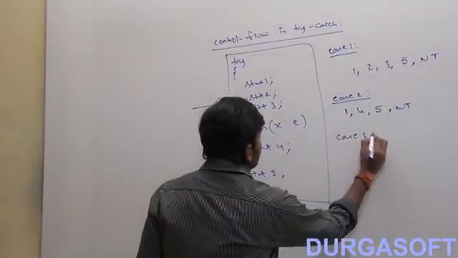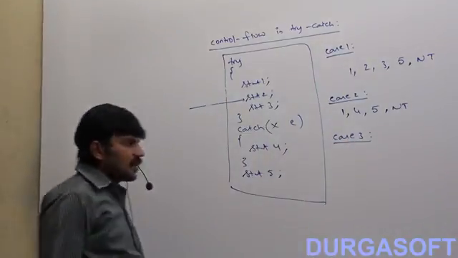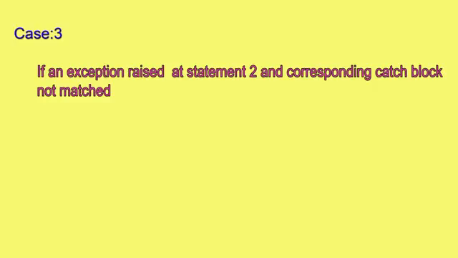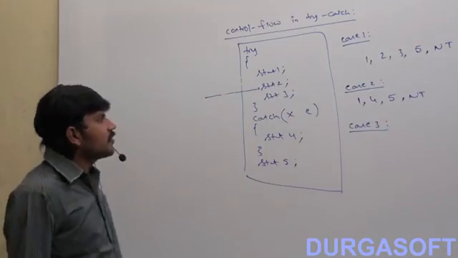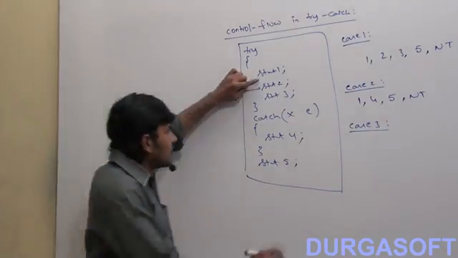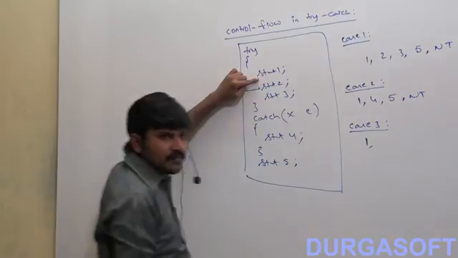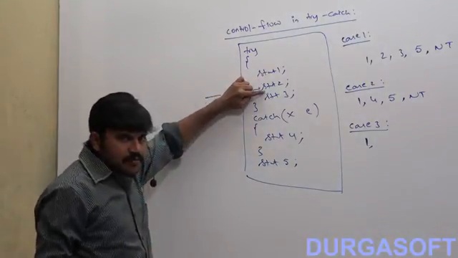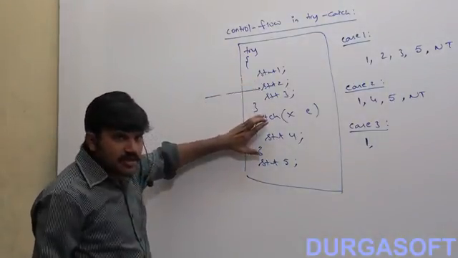Now case 3. Can you tell what the flow is now? 1 will be executed. Here is the problem, but the corresponding catch block is not matched.